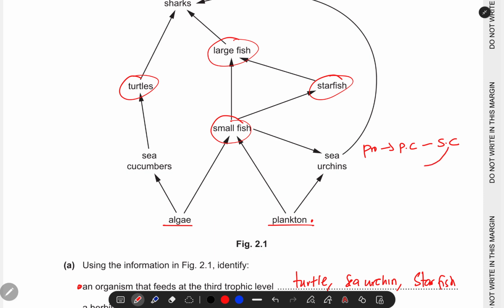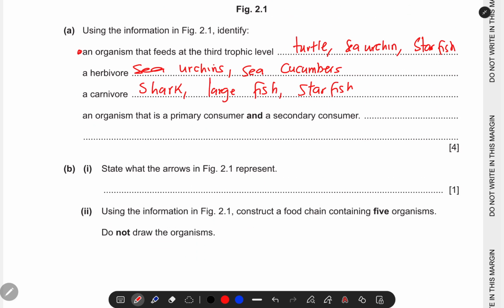A secondary consumer feeds on the primary, but it can also directly feed on the producer. And in our case, it is the sea urchin, which is feeding on the plankton first. It is also feeding on this fish here. A fish is a primary consumer because it is also feeding here. But remember, it is also feeding on a fish which is a primary consumer, meaning it's a secondary consumer as well. That's the sea urchin.